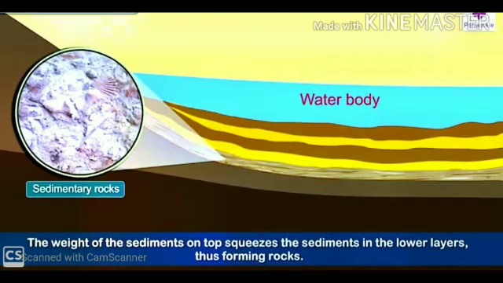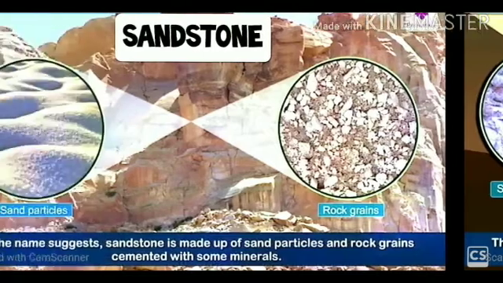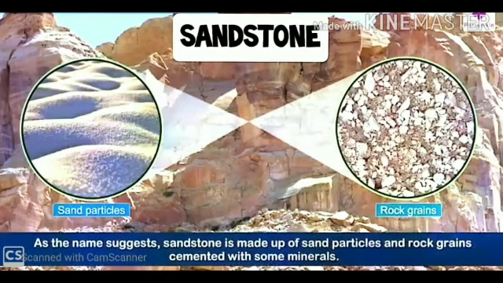The weight of the sediment on top squeezes the sediment in the lower layers, thus forming the rocks. So ये जो नीचे वाली rocks हैं, they are known as what? They are known as sedimentary rocks. As the name suggests, these are the examples. जैसे कि हमने वहाँ पे देखा था that granite, pumice and basalt, those were the examples of what? Those were the examples of igneous rock. Sandstone is an example of sedimentary rocks, and they are the most common rock जो कि grains of sand या इनसे मिल के बनते हैं.